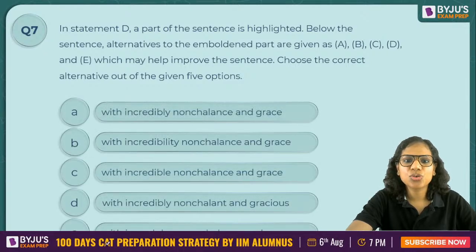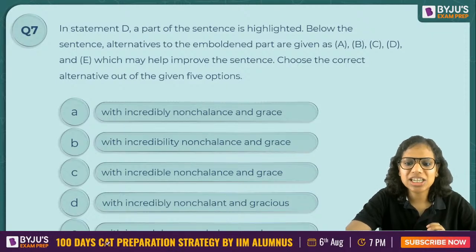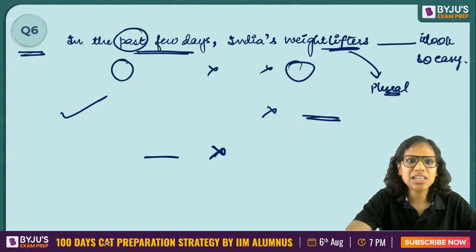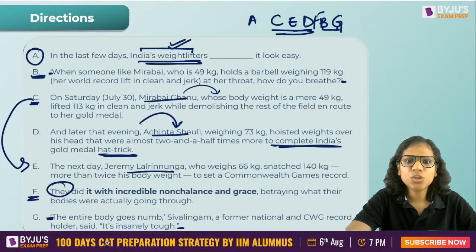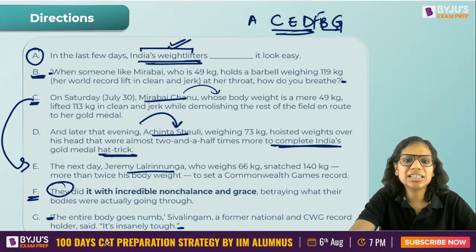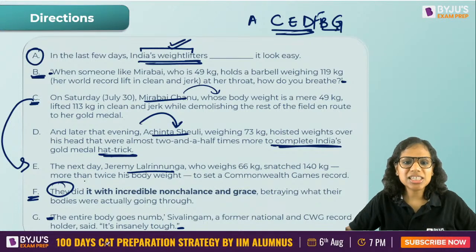Okay, coming to the next one. This is a statement that was given to you, statement D. Let's have a look at it once. The statement said, they did it with incredible nonchalance and grace, betraying what their bodies were actually going through. Is this correct or not?